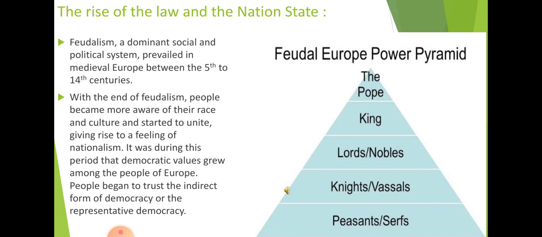So the time has changed, and this particular representative democratic system started existing in various parts of the European countries. These elected representatives formed various legislative bodies, and they also created several laws for the betterment of people. Means they know that if they do not think about the people, they will get removed from the post, or thrown out if they do not work well.